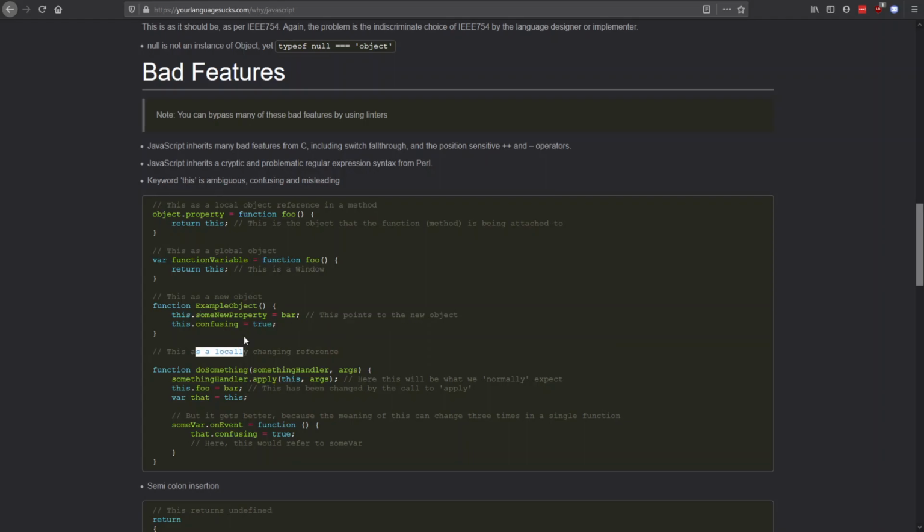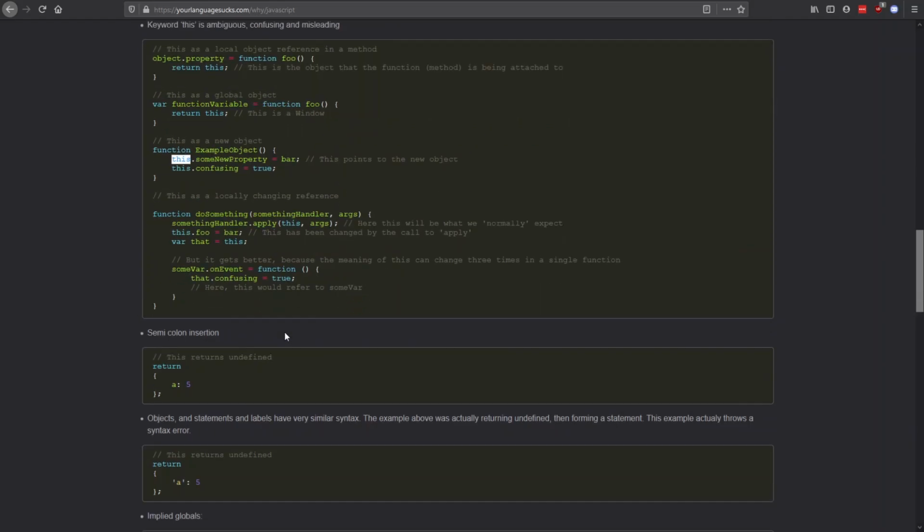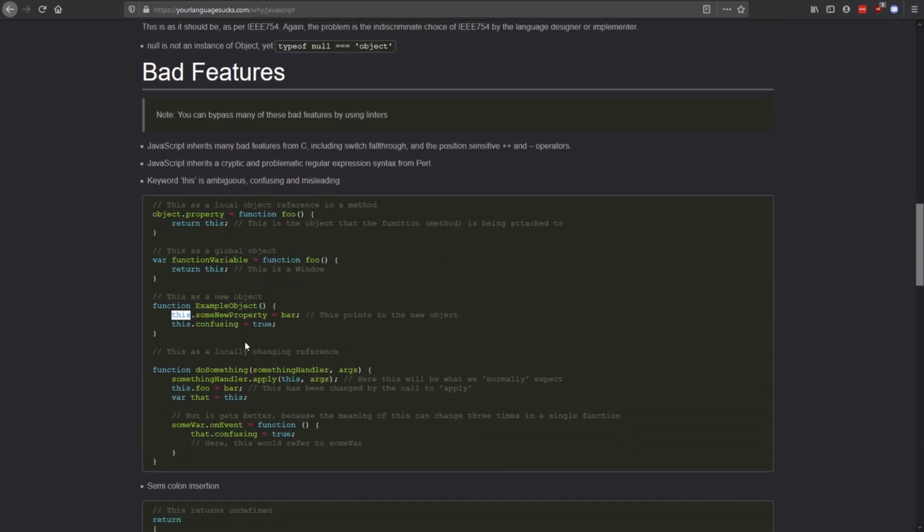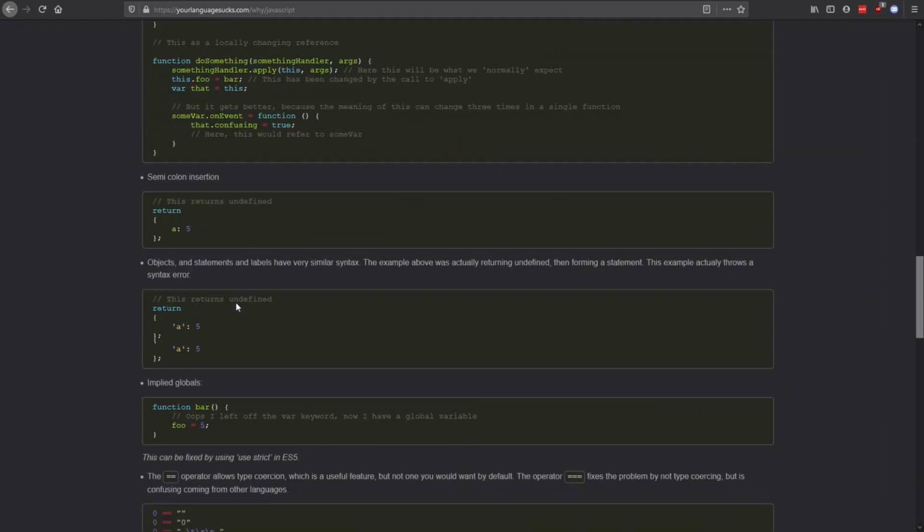This is local. I mean, why I hate it is not only the usage of it, but it also makes people think, what is this? What does this mean here, in a certain function or in a certain condition? You could be confused. Well, it makes me confused actually. Honestly, this is the thing that confuses me in JavaScript.